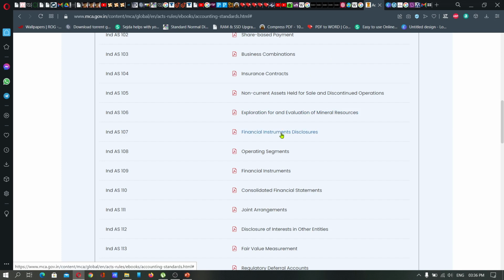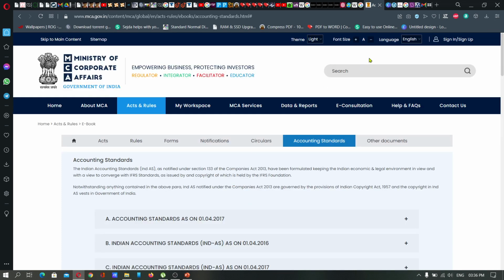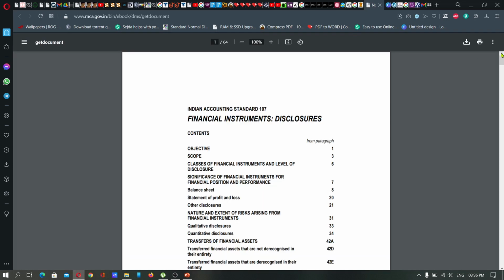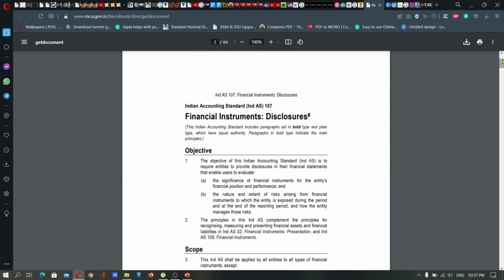Next one, financial instruments disclosure. This standard specifically mentions how a company that follows Ind AS should present its financial statements in such a way that the financial instruments utilized by those corporate concerns are properly disclosed in the financial statement. There should be transparency in the presentation of financial instruments used by the concerns.